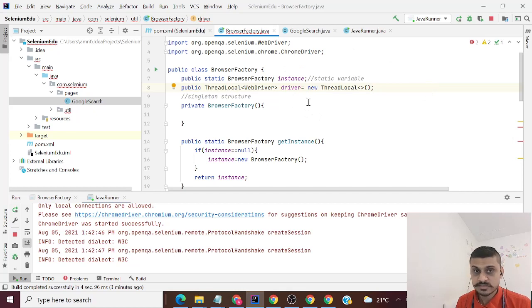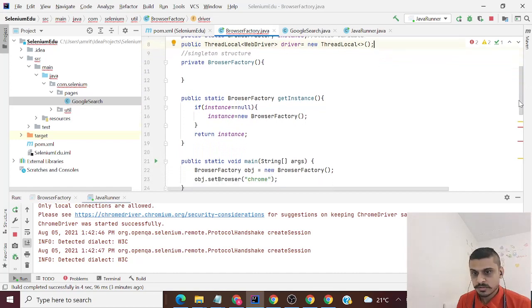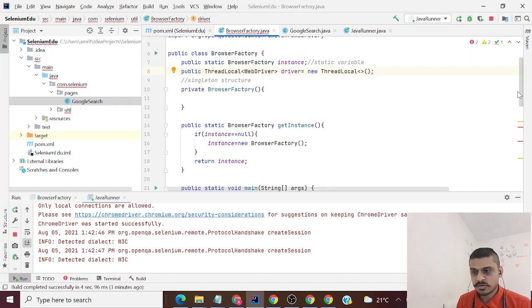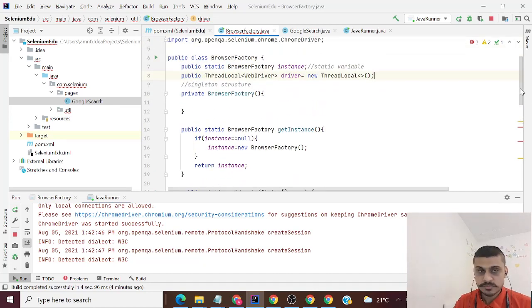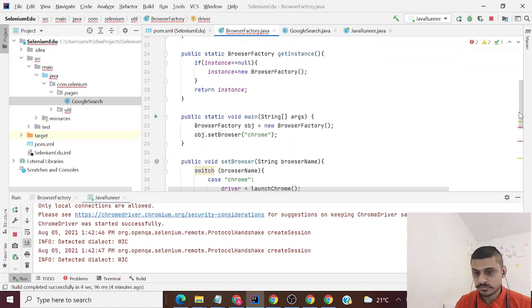Now I wouldn't be having a driver variable. I'll have a WebDriver, which will be a ThreadLocal WebDriver. Every thread will have its own copy of WebDriver. But I would also like to mention that own copy doesn't mean the copy will change. If T1 has a copy of WebDriver, it will maintain the same copy throughout your execution of the framework. In our case, it will be two copies of WebDriver, one with T1 and one with T2.